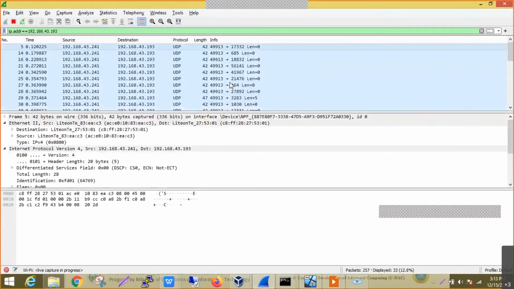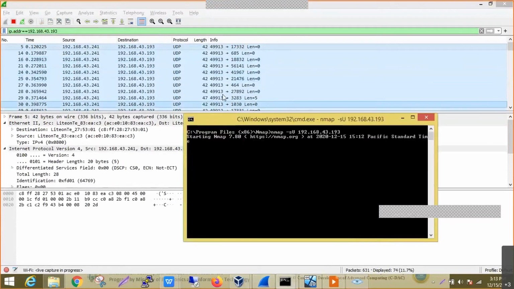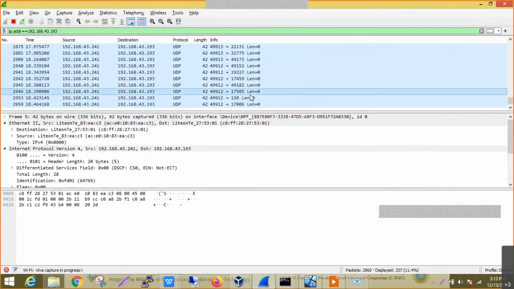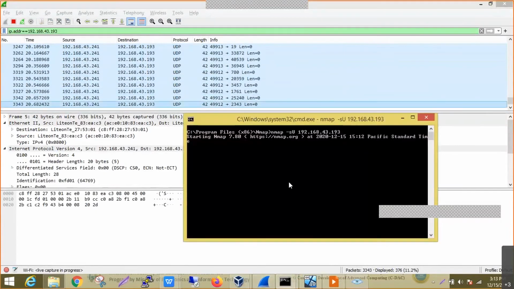Okay, now we can see all the packets in Wireshark are only UDP packets, because I'm using a specific flag, hyphen capital U, which is only with respect to the UDP protocol. So we can observe all the packets are only UDP. If there are any open ports we can observe them here, or if there are no open ports, then we can directly see the services. We'll try to check whether there are any open ports on this particular system. This is how UDP port scanning can be used.